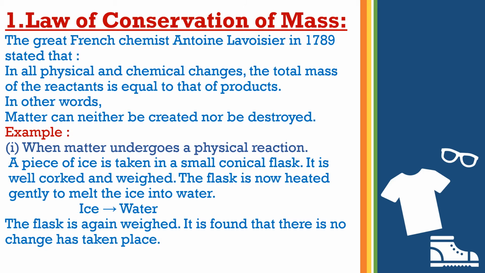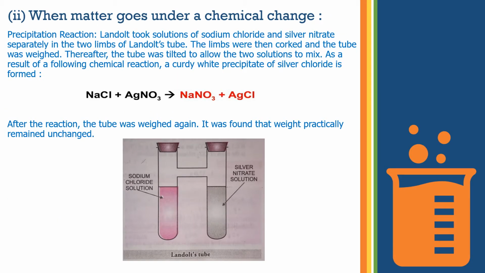Next, when matter undergoes a chemical change, we can take a precipitation reaction as an example. Landolt took solutions of sodium chloride and silver nitrate separately into the limbs of Landolt's tube. You can see in the picture given here, this type of tube in the lab is known as Landolt's tube. The limbs were then corked and the tube was weighed. Thereafter, the tube was tilted to allow the two solutions to mix. As a result of the following chemical reaction, a curdy white precipitate of silver chloride is formed.